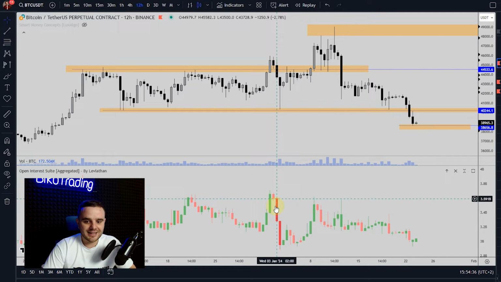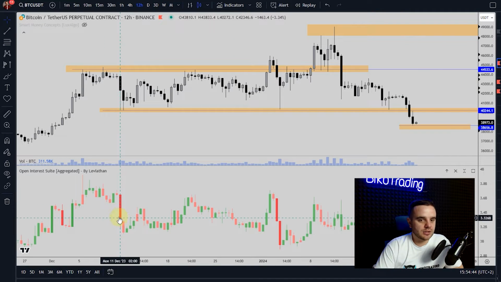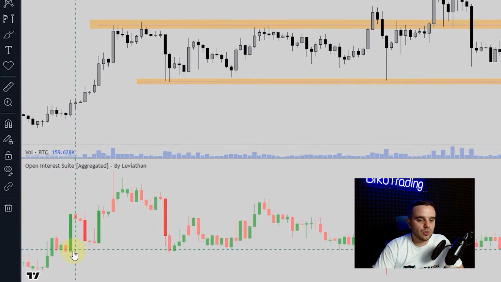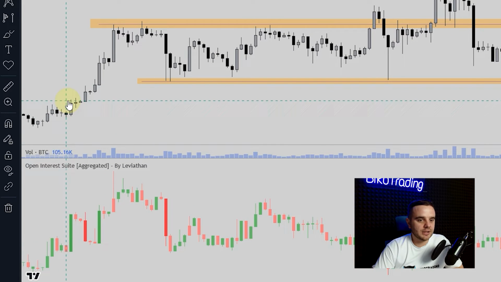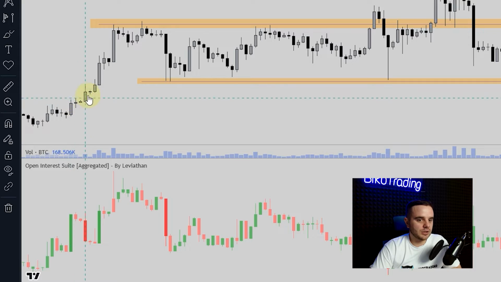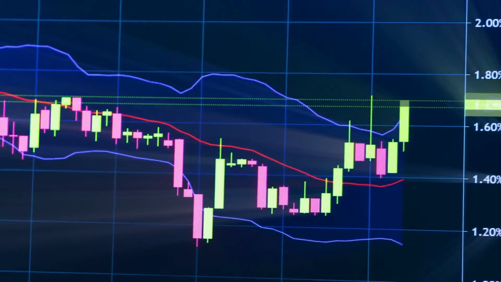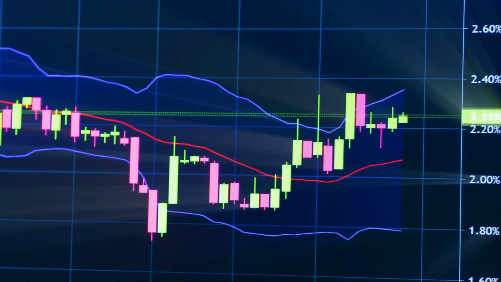Because on the chart, it shows me areas where volume increases aggressively, and for me that really matters, because such areas, as you can see, could be reversal points, and also could be the start of a breakout, as it was here. Massive open interest entered, and after that Bitcoin, as you can see, started this beautiful rise. Open interest could be a signal for the start of a trend and also a reversal of a trend.